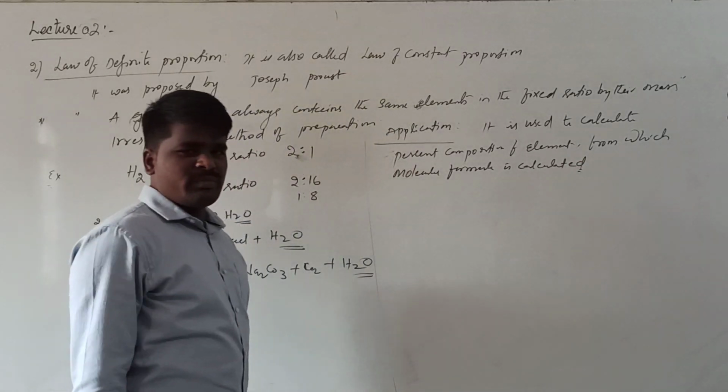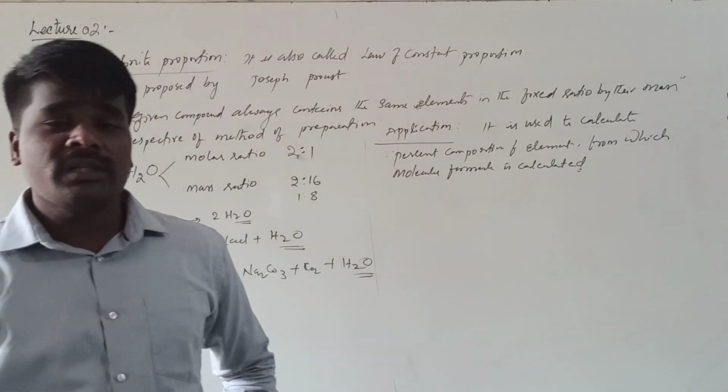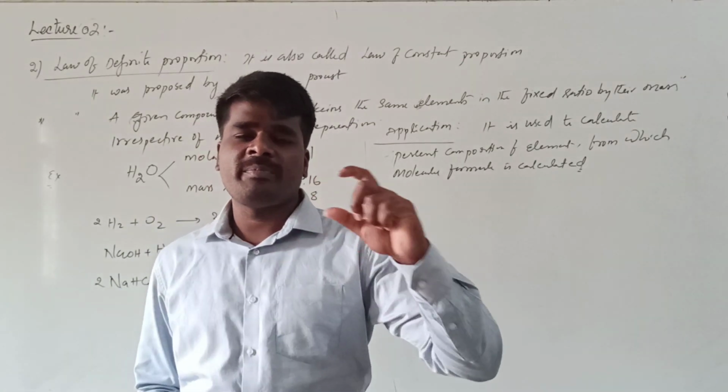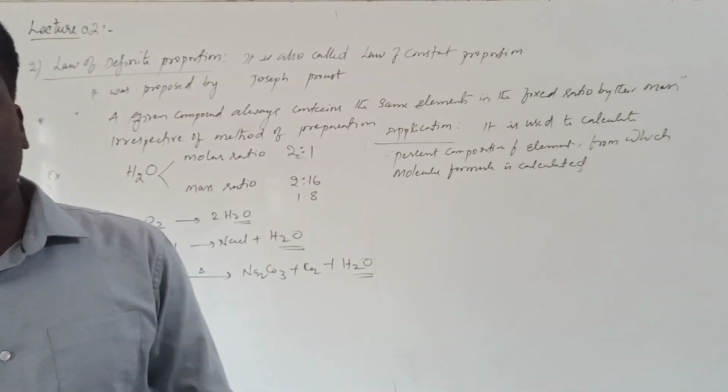What is meant by percentage composition? Percentage composition tells that how many parts of a particular element is present in 100 parts of a particular compound.